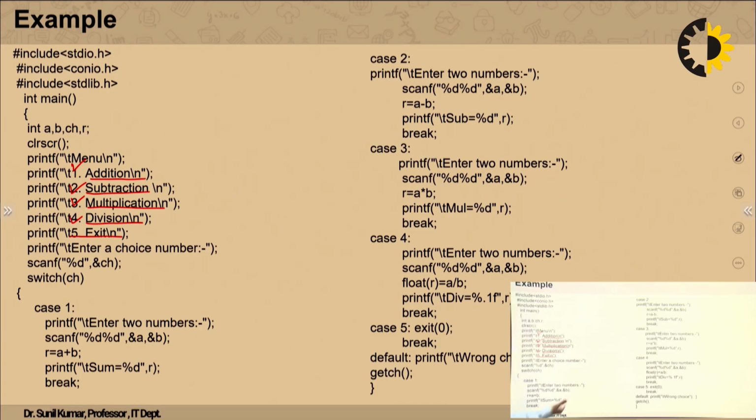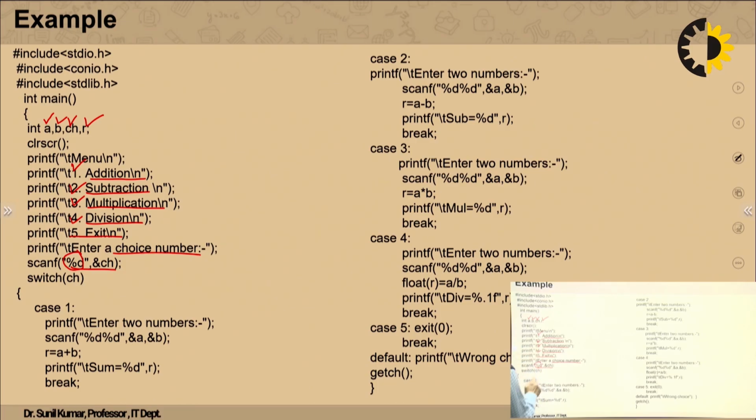Now here, because we are adding, subtracting 2 numbers, that we have taken as integer values a and b, and as a result we have taken a variable r, and for entering a choice we have taken an integer variable, that is ch. Now first of all we have to choose a case, either we want to execute case 1, case 2, case 3, case 4. In that case, first of all from the user we will enter that choice, and because choice is also an integer value, we have taken the format specifier as %d, and we are entering this choice from the user side.